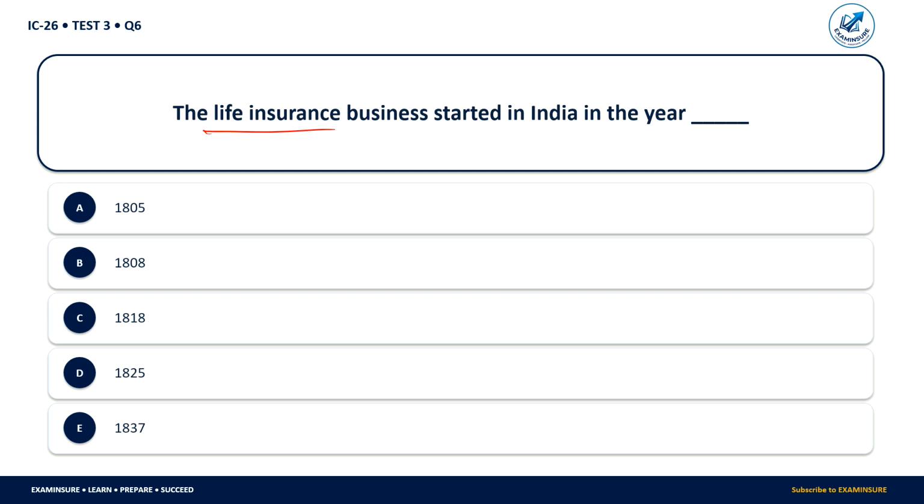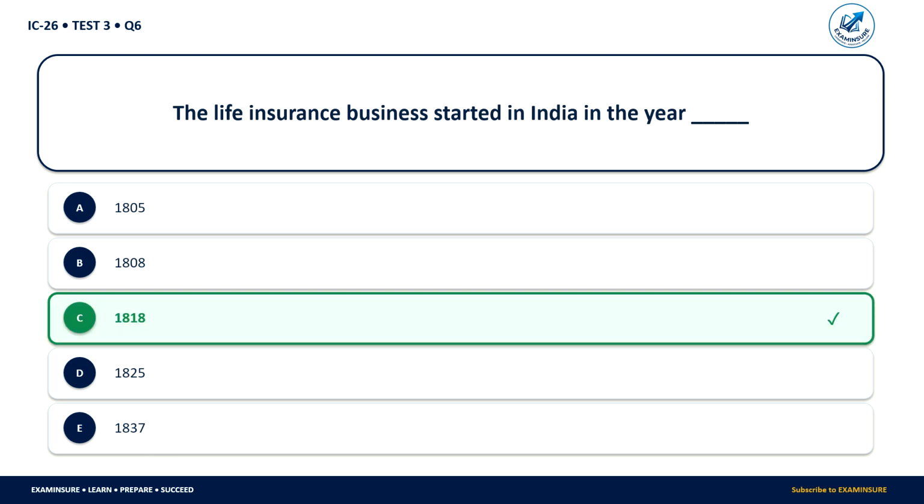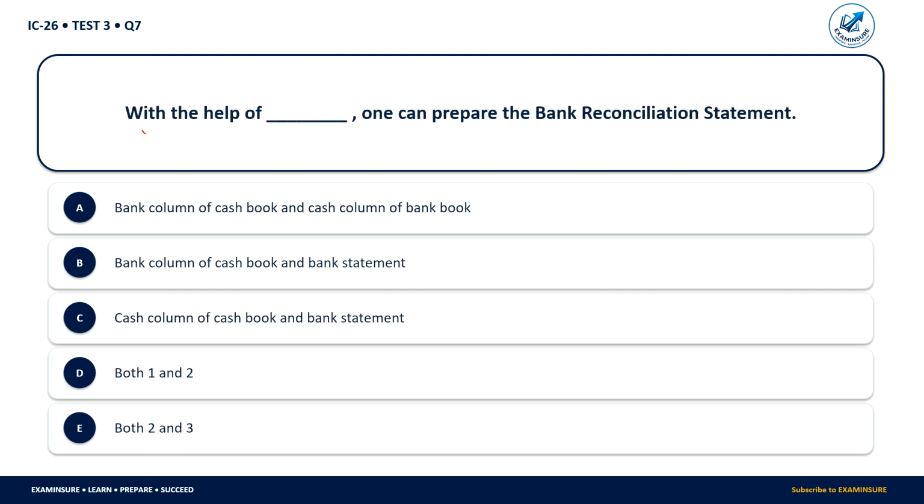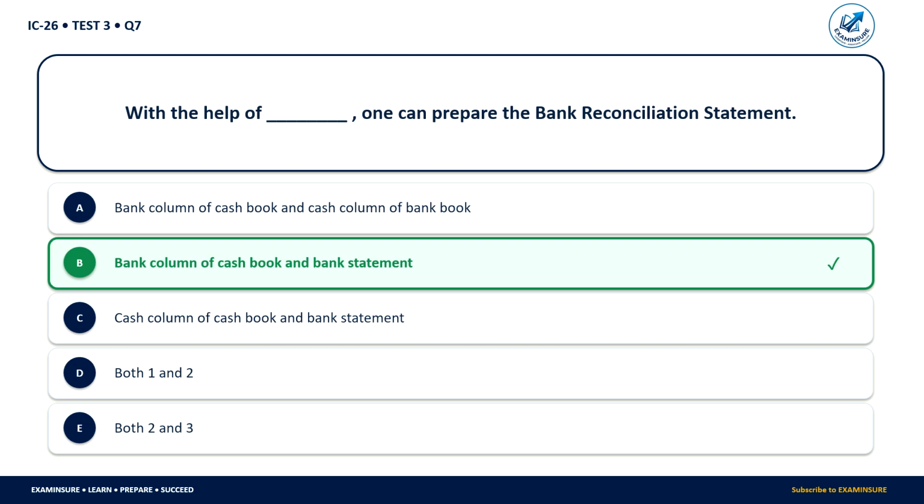The life insurance business started in which year? 1805, 1808, 1818, 1825, 1837. So here correct answer is 1818. With the help of which one can prepare the bank reconciliation statement? Bank column of cash book and cash column of bank book. Bank column of the cash book and bank statement. Cash column of cash book and bank statement. So here correct answer will be the bank column of cash book and bank statement.